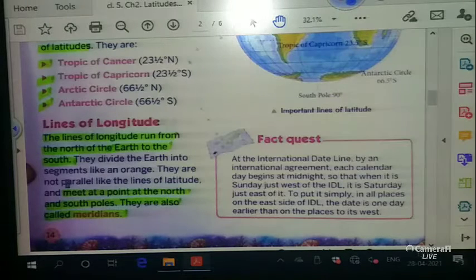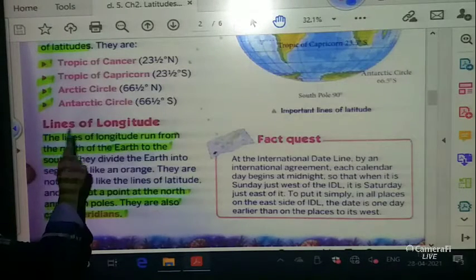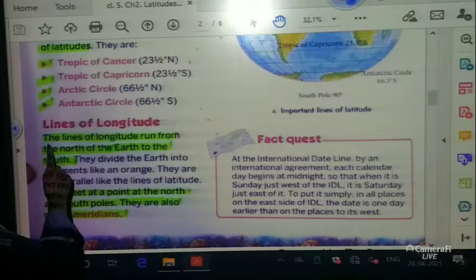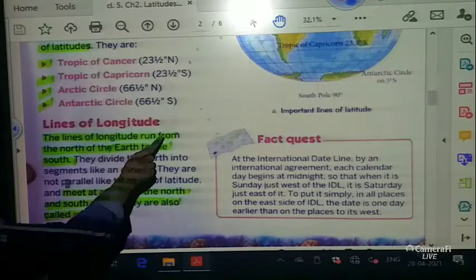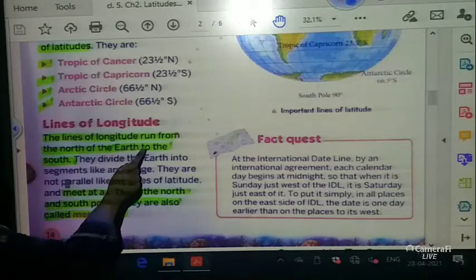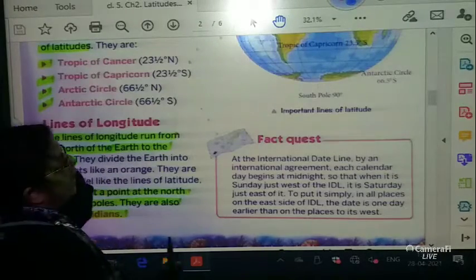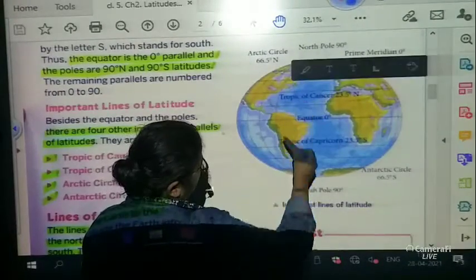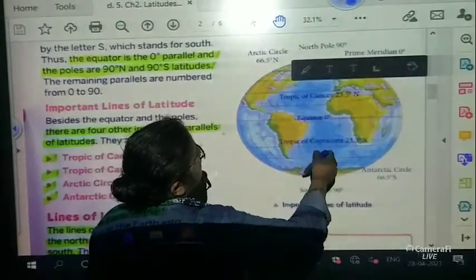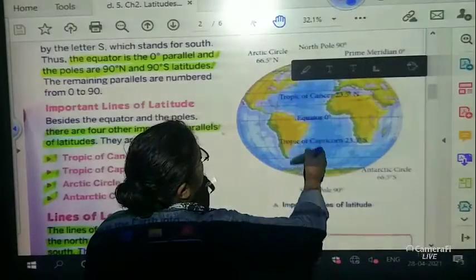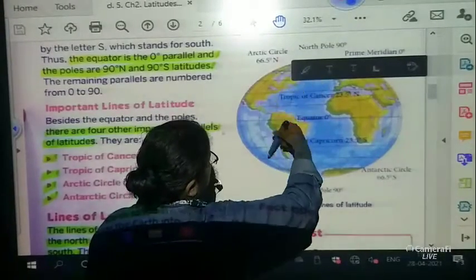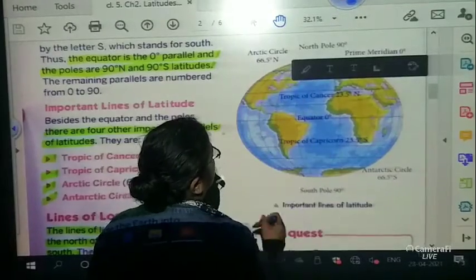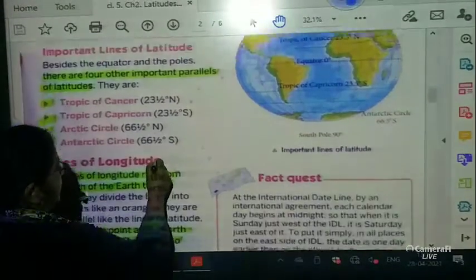We will start with the lines of longitude. The lines of longitude run from the north of the earth to the south. As you see, children, in this picture, it starts from here and it ends here. This is your line of longitude. These vertical lines are your lines of longitude. Okay?